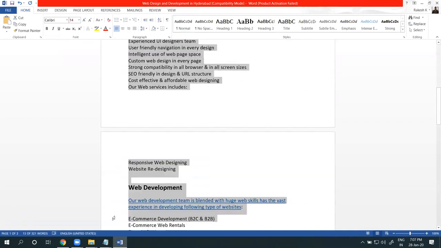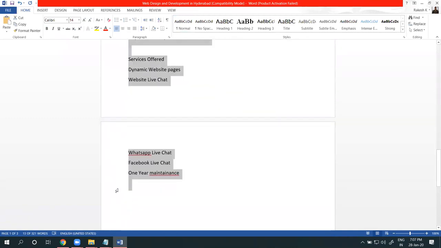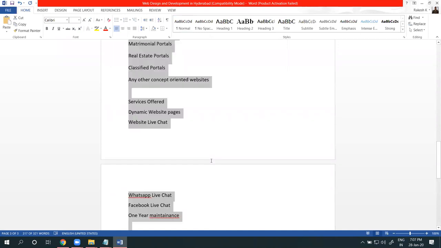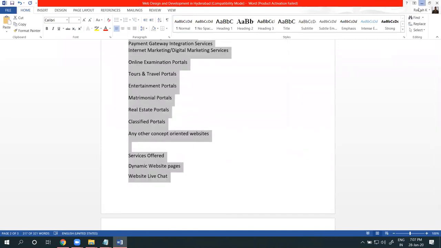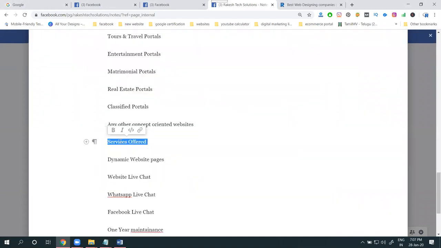We can use anchor text in our document. We can give a hyperlink in this content also. So everything is ready. Paste it. We can give anchor text for each link.